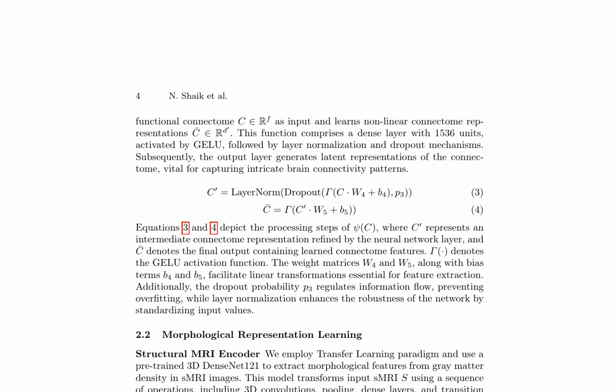For morphological representation learning, a pre-trained 3D DenseNet121 is used to extract morphological features from gray matter density in SMRI images. These features are then passed to a spatial sequence attention (SSA) module for learning attention across spatial and channel dimensions. The SSA mechanism comprises a 3D convolutional (ConvA 3D) layer, a ConvA LSTM layer, and another ConvA 3D layer, which enhance the feature maps by capturing spatial and channel dependencies within morphological feature maps.